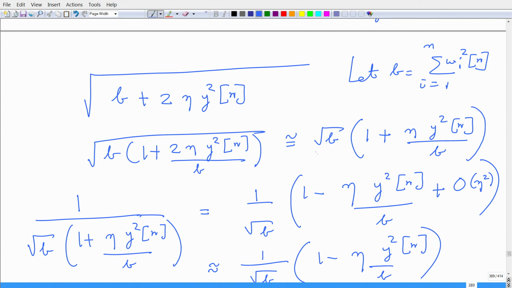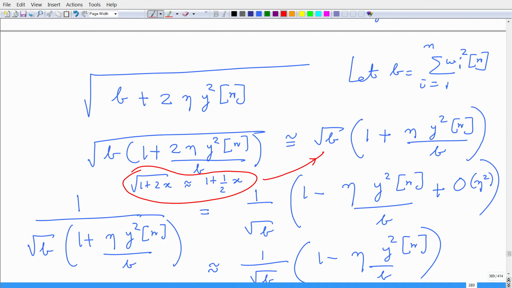So, under the square root would be 1 plus half of this quantity, right. Root of 1 plus 2x is approximately 1 plus half of 2x, and this is what I am using here.